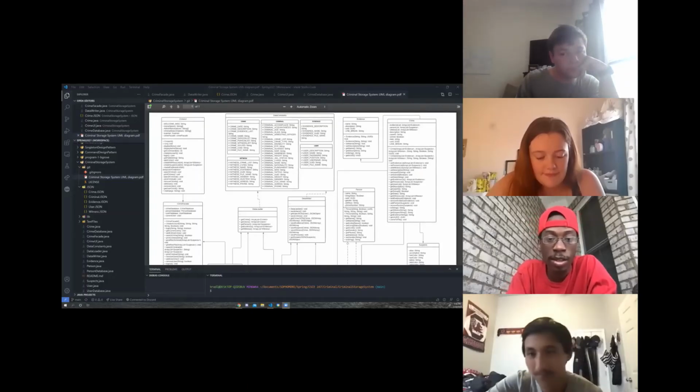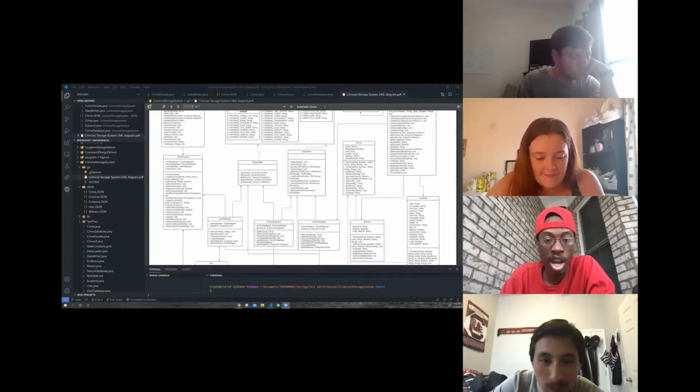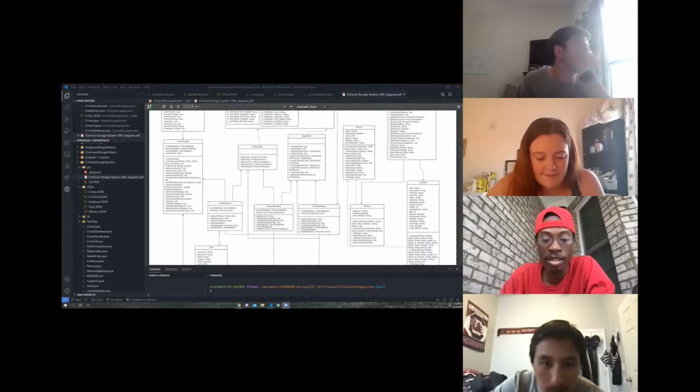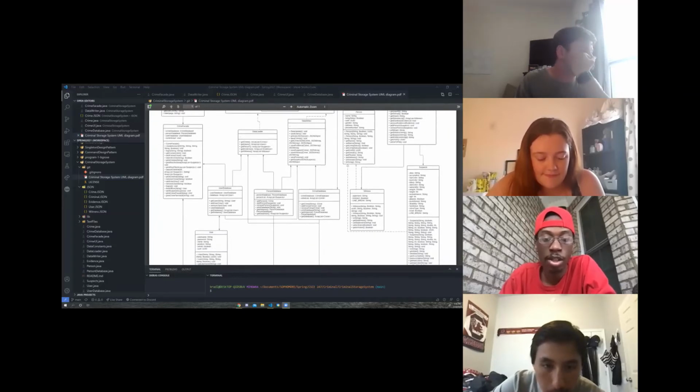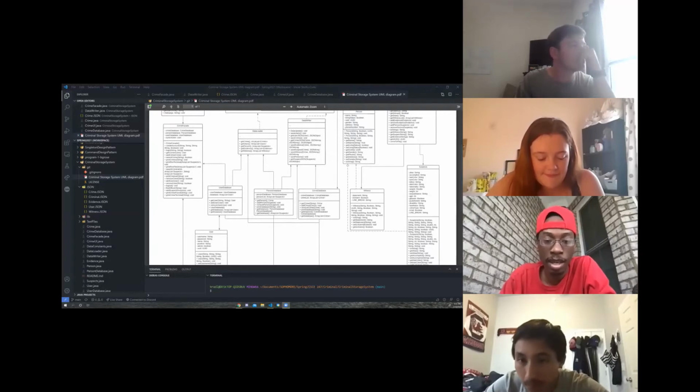I'd like to talk about the crime UI. For that one, that interacts with the crime facade. Now, what the classes have in common is you're going to see user database, person database, and crime database. They have all interact with the crime facade class.